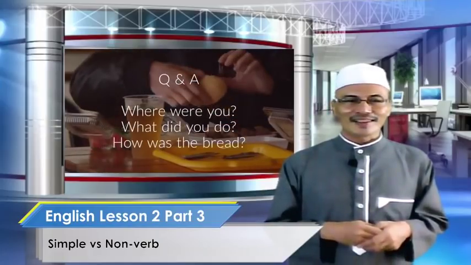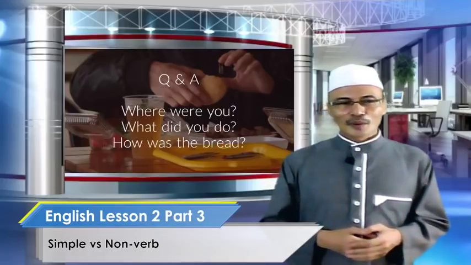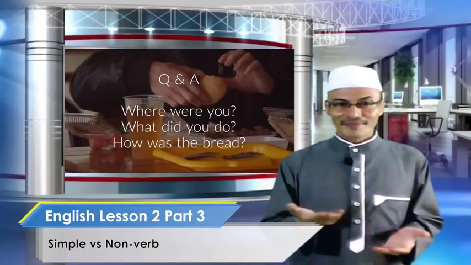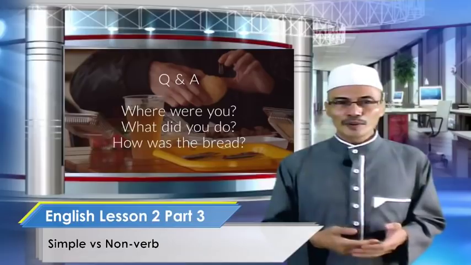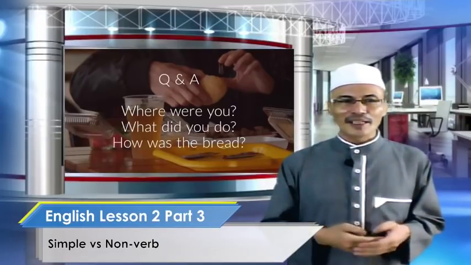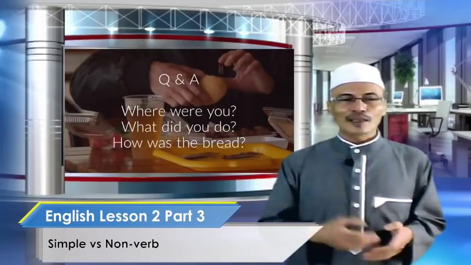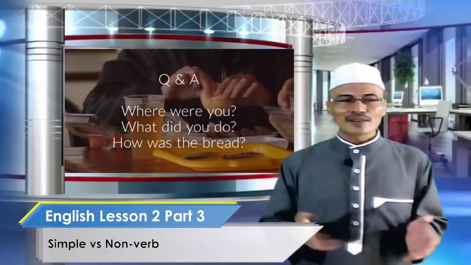Okay, question and answer. Where were you? Take a look at the picture now. Where were you? Can you answer? Restaurant. What did you do? Eating. And we can ask about the bread. How was the bread? Nice or not nice? Let's take a look at the answer. What can you answer with this one?